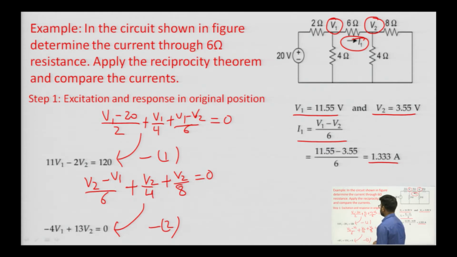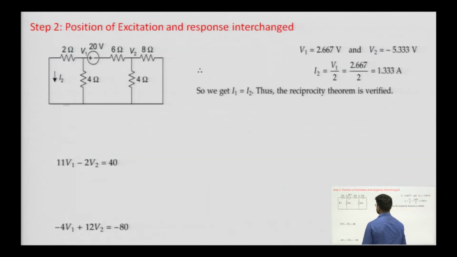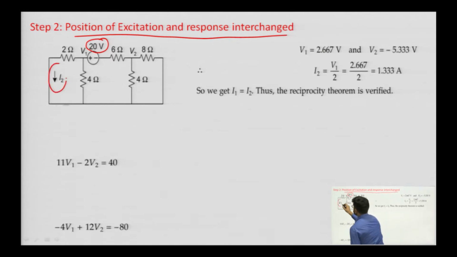Now, this is the case when excitation and response were in the original position. Now, we will interchange the positions of excitation and response. We have put 20 volt here where I was calculating the response. The position of excitation and response are interchanged, and we are calculating the response as I 2 where we had excitation earlier. So, again we will apply KCL at this point.